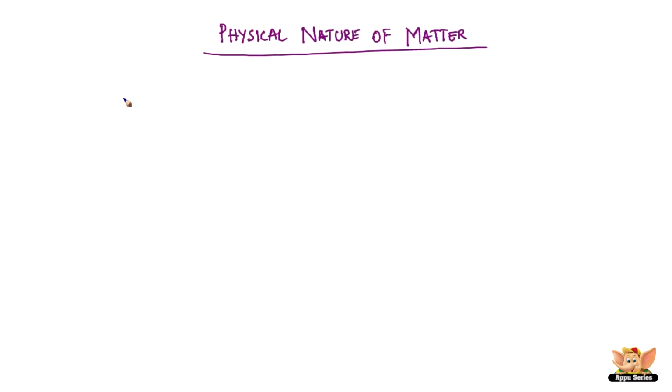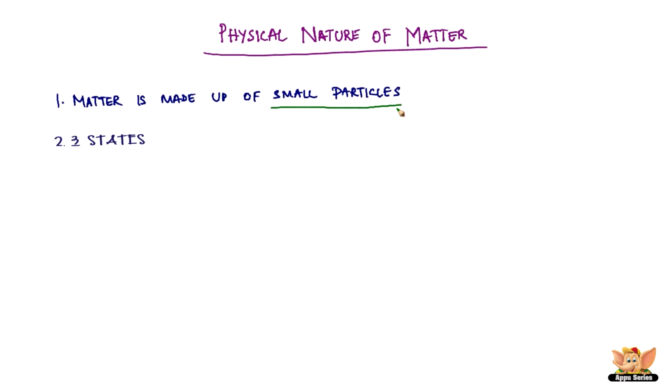Physical nature of matter. Modern scientists have classified matter based on their physical properties and chemical nature. In this video, we'll study about the physical nature of matter. We have two of them. Number one, matter is made up of small particles. Number two, matter exists in three states.